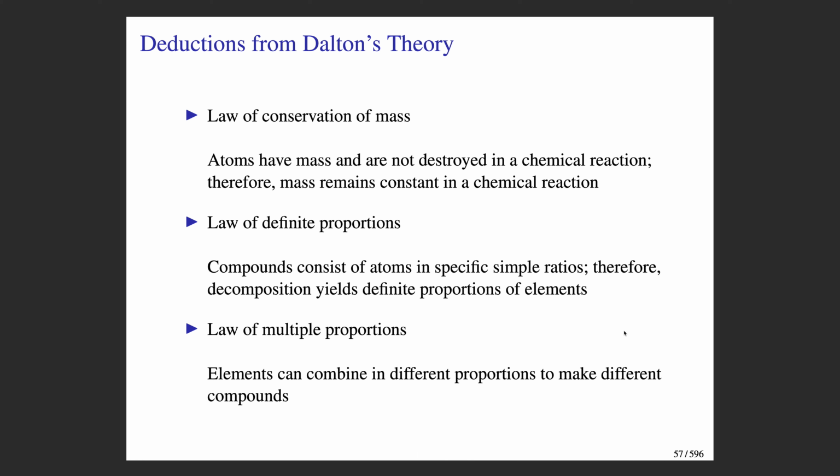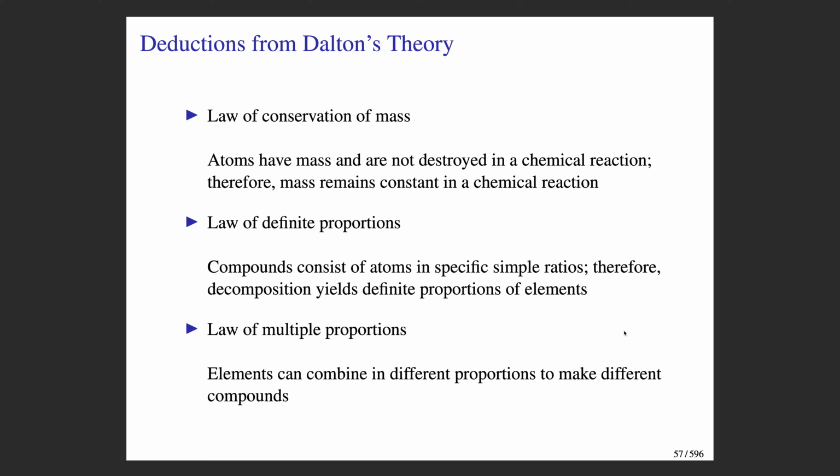What can you deduce from Dalton's theory? Well, one thing you can deduce is the law of conservation of mass, which we've already encountered. If atoms have a particular mass and they are not destroyed in a chemical reaction, then the mass of the reactants and the products will remain constant. And so Dalton's theory is consistent with what was known previously as the law of conservation of mass.